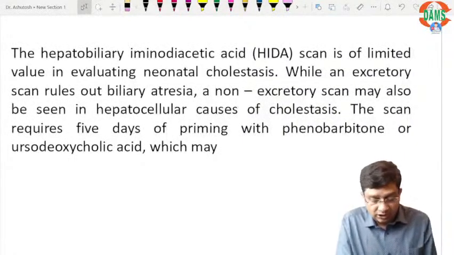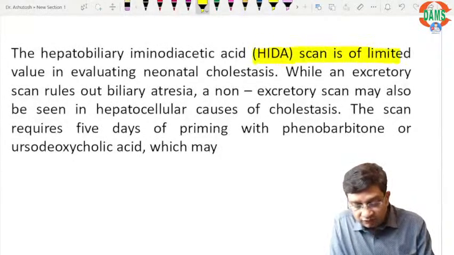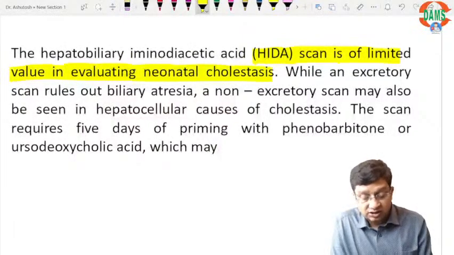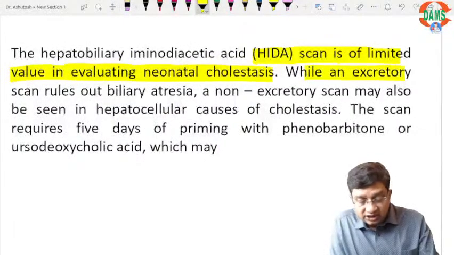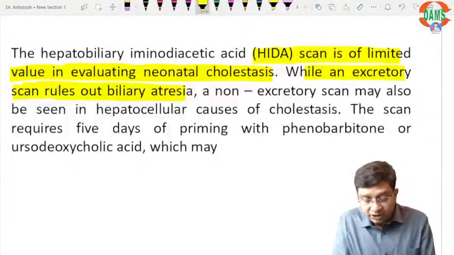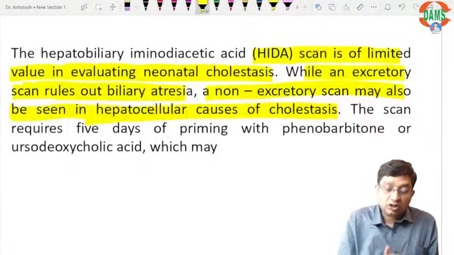I am showing you the lines. It says: HIDA scan is of limited value in evaluating neonatal cholestasis, while an excretory scan rules out biliary atresia, but a non-excretory scan may also be seen in hepatocellular causes of cholestasis.